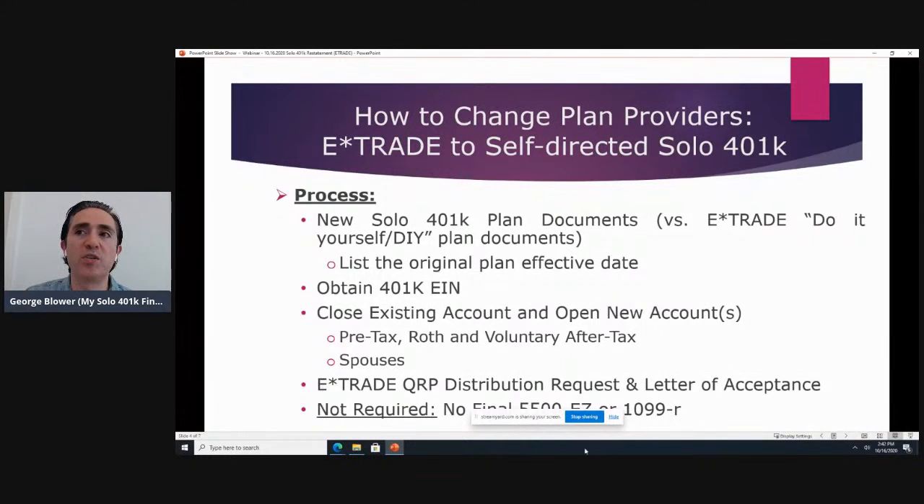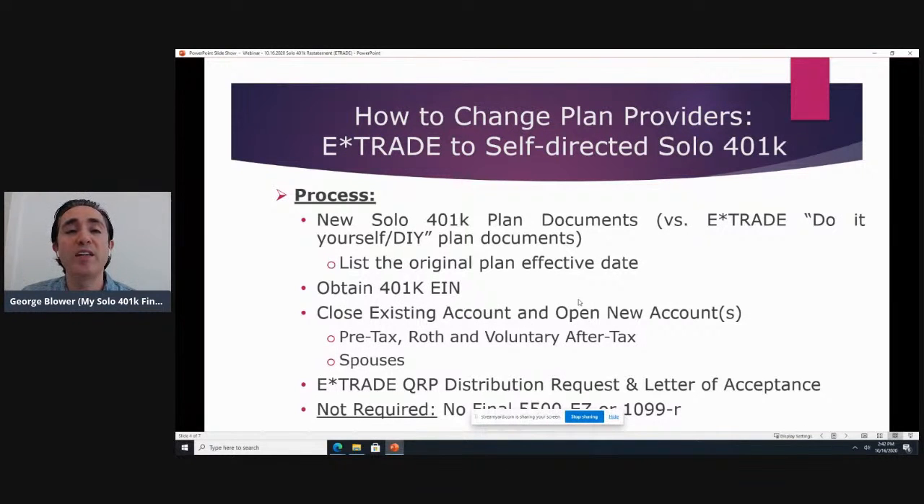So the next part of the presentation is talking about the mechanics of how to change plan providers from that E-Trade solo 401k to really a truly self-directed solo 401k like through us. So the first important concept to understand here is that your plan is not being terminated. We have a lot of people that start out with a free brokerage account like at E-Trade, and then they want to convert over to our plan to take advantage of some of the great features that our plan offers, like the alternative investments or the ability to make Mega Backdoor Roth contributions.